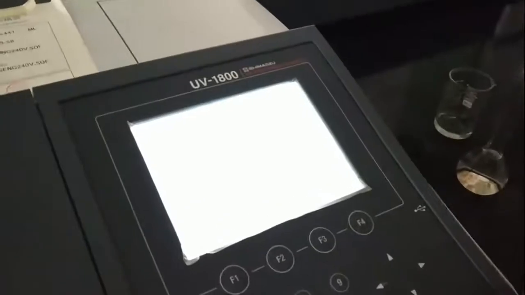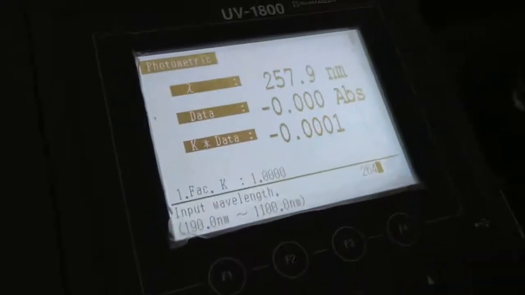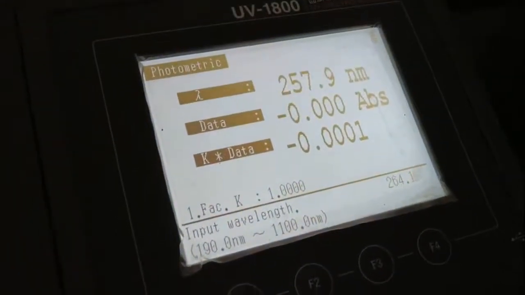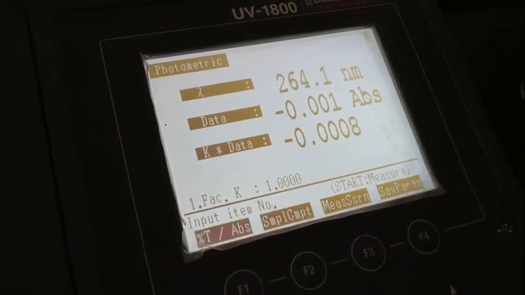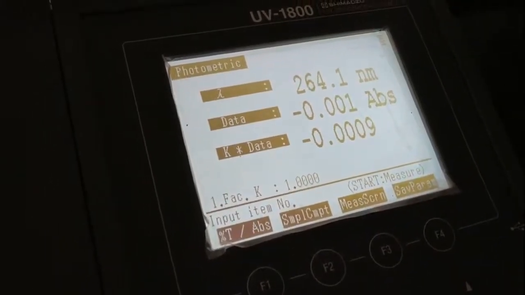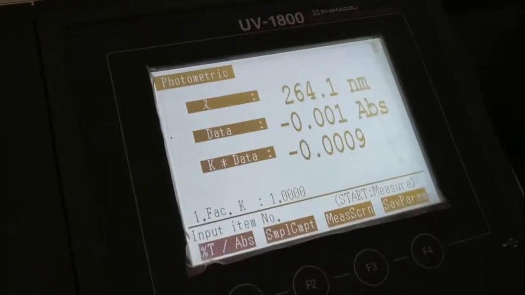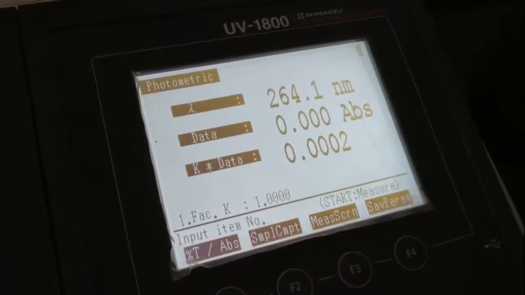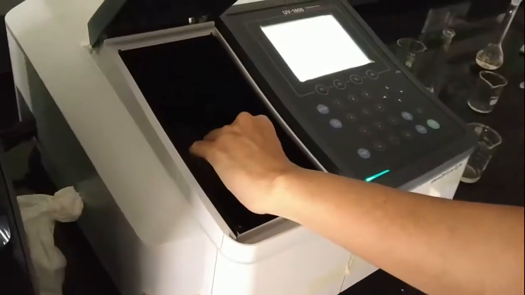So now we will go to wavelength 264.10. Now we will do auto zero. So auto zero is done. Now we will go for the sample solution.